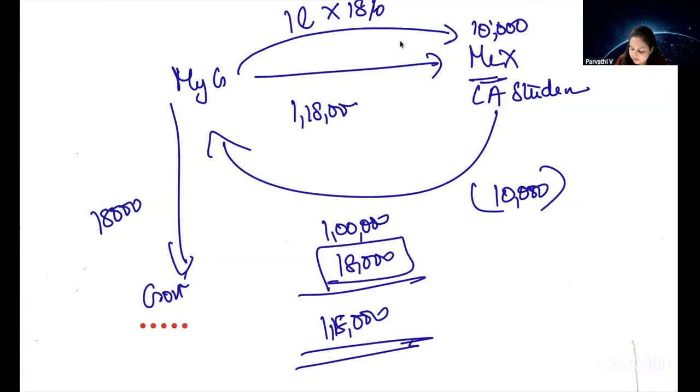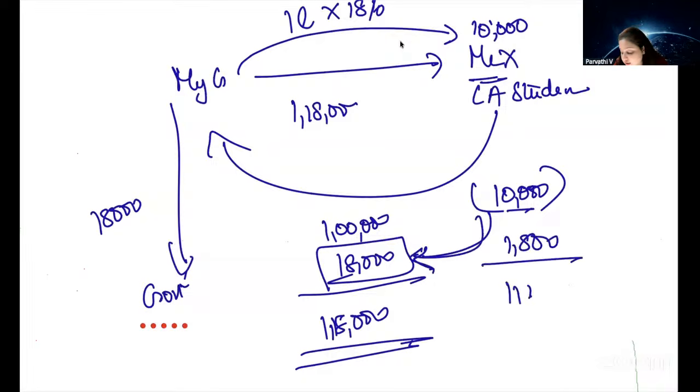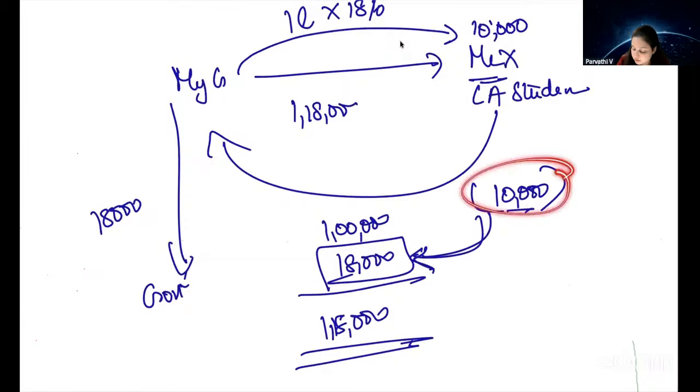Did they give back the 10,000 rupees with GST also? Because in that case, MyG should be giving back 11,800 rupees and not just 10,000 rupees. Here, MyG gave only 10,000 rupees. Means that the GST on that 10,000 rupees is not being paid back to the recipient.